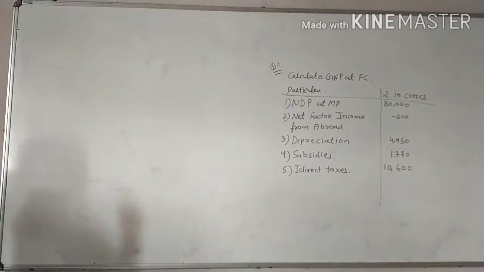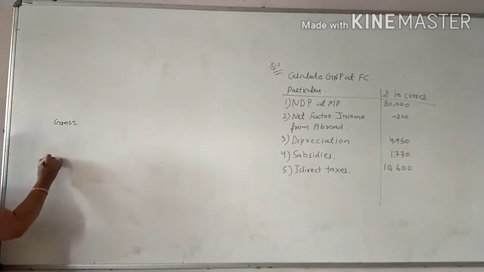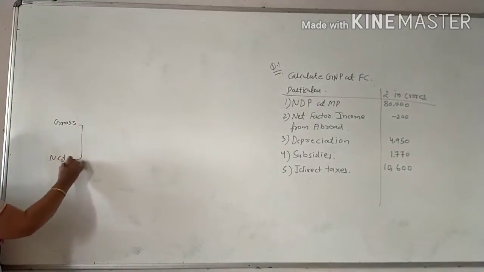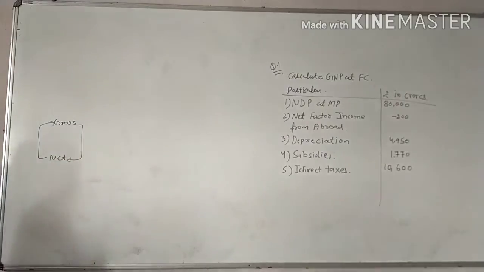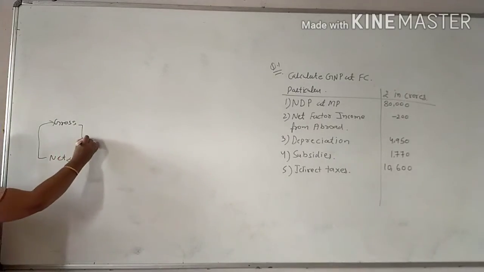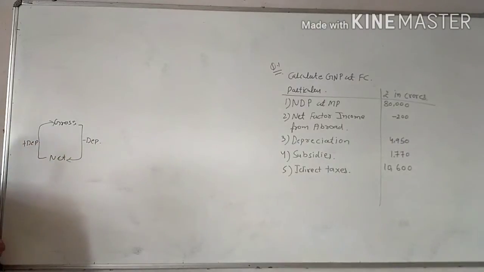Basically I am writing the rough for your rough idea. So what is the gross to net? You have to be clear about this concept: going one way, minus depreciation, and the other way, plus depreciation. Clear?